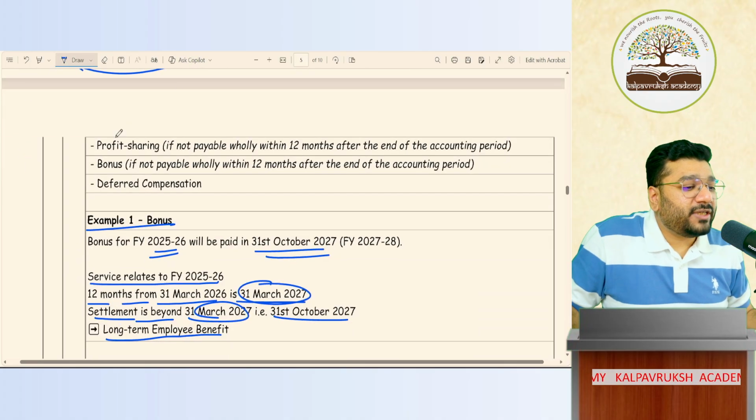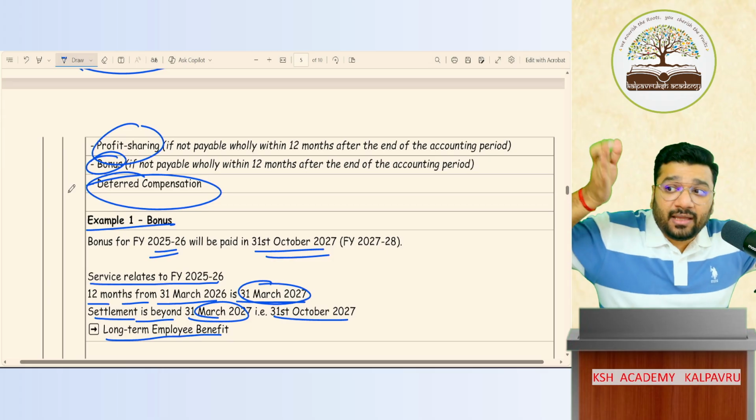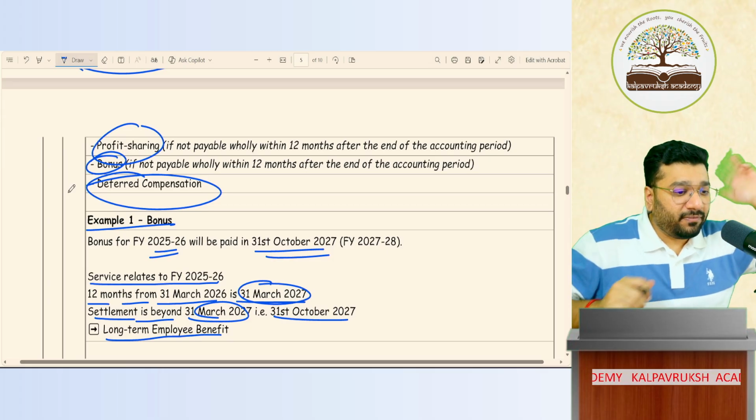Similarly, any profit sharing ratio that is payable beyond the benchmark date, any bonus or any compensation paid beyond the benchmark date, generally within the employment period, that is called a long-term employee benefit.